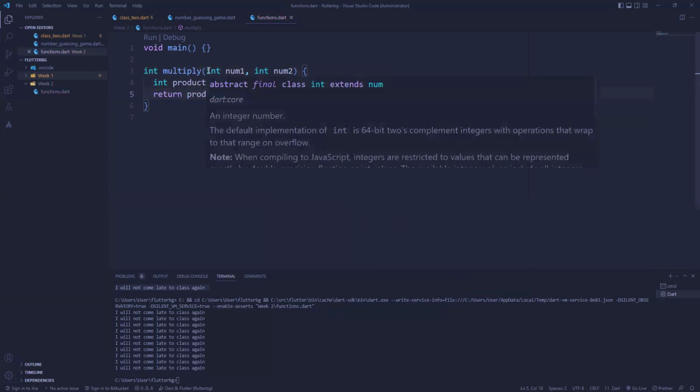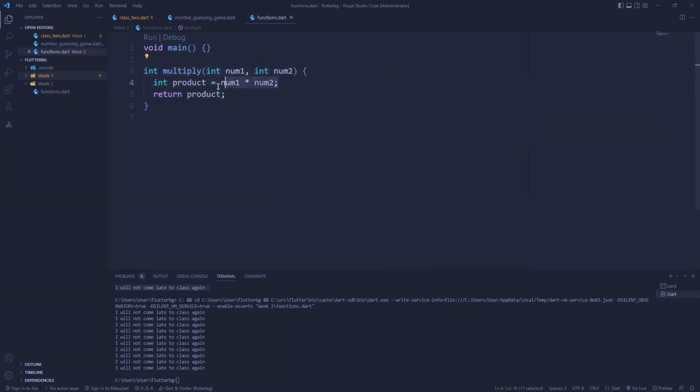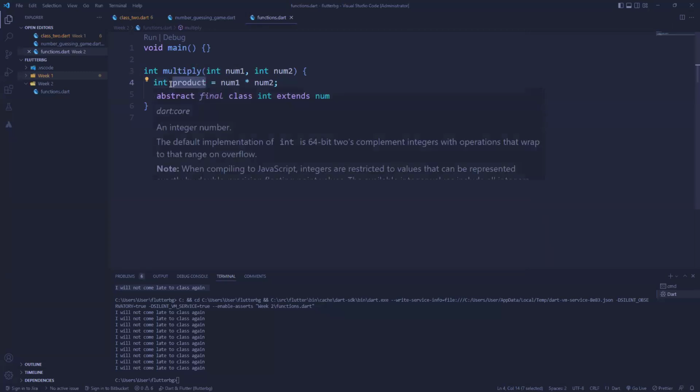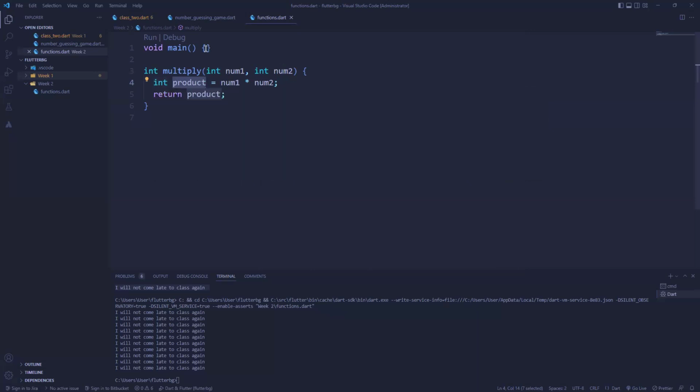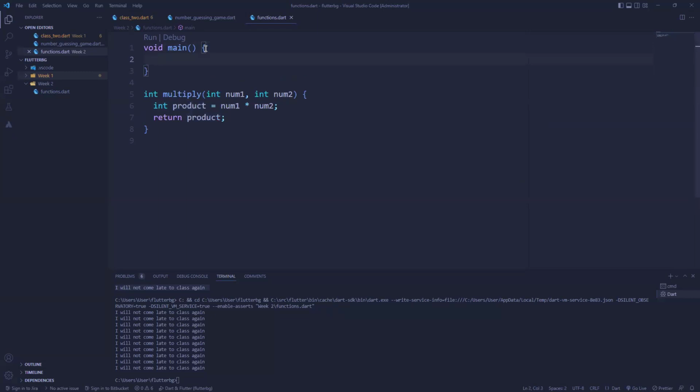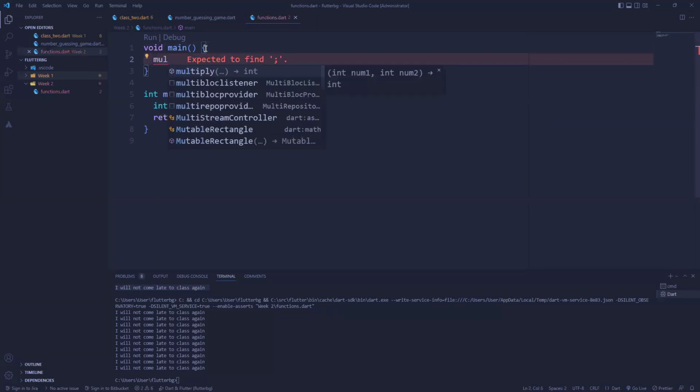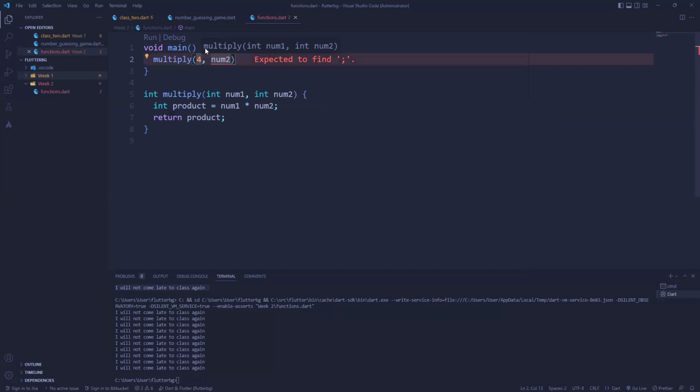So after it's done multiplying, it stores the result in this product and then returns the product value to you. It doesn't print it out. It returns it to you for you to do whatever you want with it. So now, because it is a return value, if I just say multiply and then 4 and then 3 or 2.